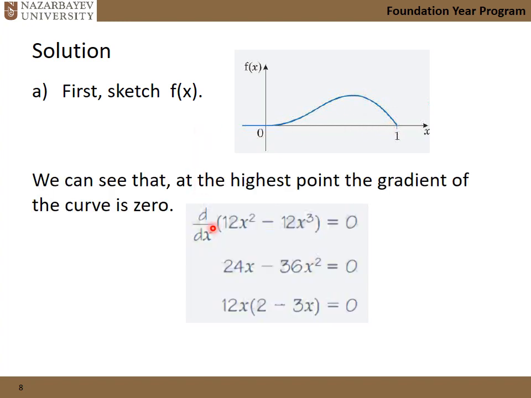How to calculate? Differentiate the PDF and set it to 0. We set it to 0 because the slope of the function at that point is 0. And then we solve for x. Here we find two values of x: either x equals 0, which doesn't make any sense, so we are going to ignore this value. Otherwise, x equals something between 0 and 1. That's the value we are interested in.